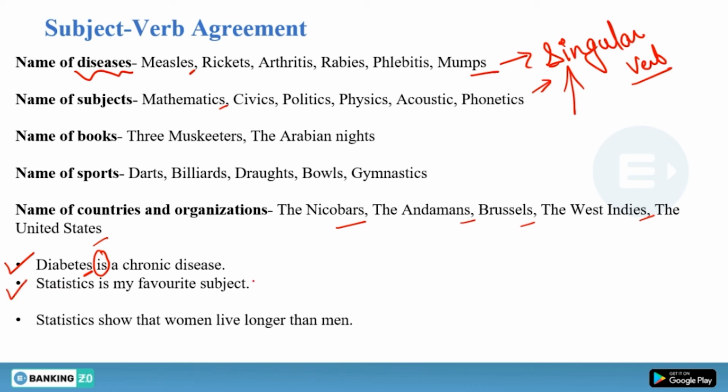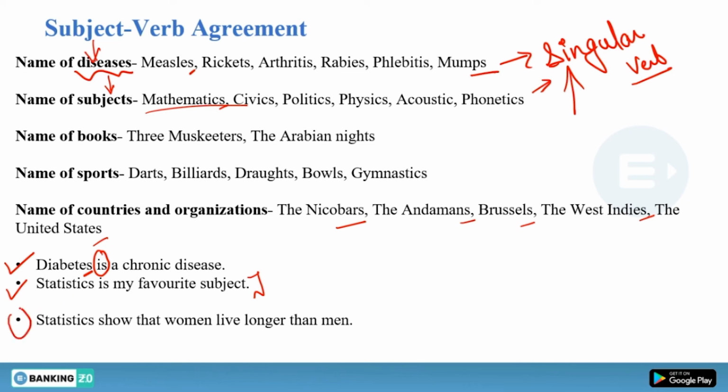Now when we are talking about subject, or when we are talking about these words in this context only. When you have measles and you are talking about a disease, when you are talking about mathematics in the context of a subject, when you are talking about any sport, only then you have to use a singular verb. Otherwise you can use a plural verb as well.